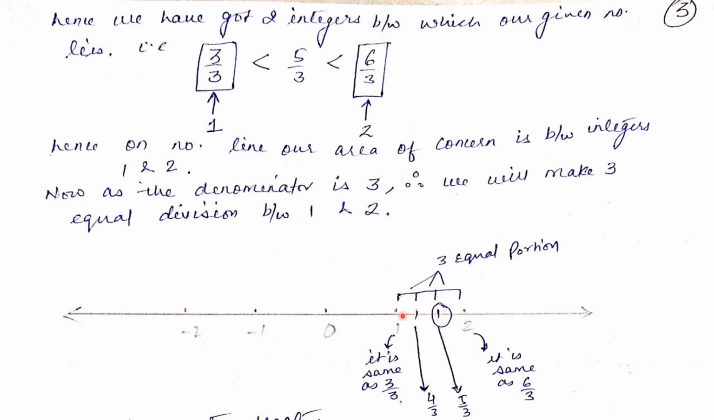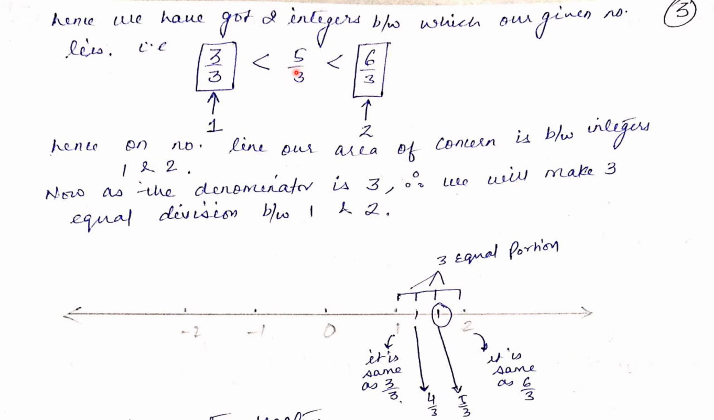Now I know my answer lies between 1 and 2. Now the question comes, how to find the exact position of this number 5 by 3. For that, now we will consider the denominator. How much is it? 3.